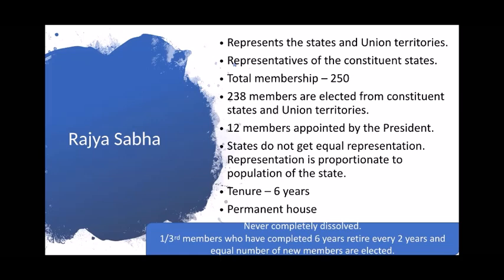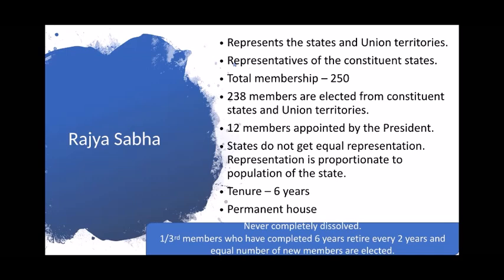Now, who are these 12 members? These members are usually experienced and distinguished personalities from the fields of literature, arts, science, sports, and social work. States do not get equal representation in Rajya Sabha. Representation is proportionate to the population of the state. The tenure of a member of Rajya Sabha is 6 years.